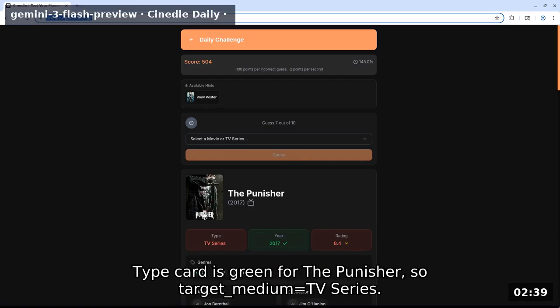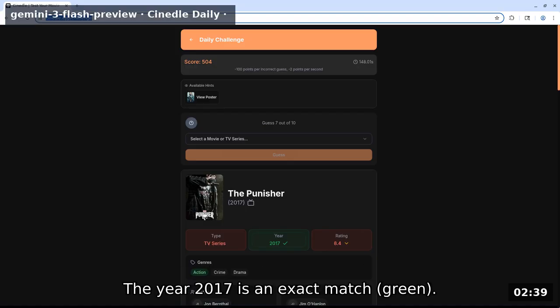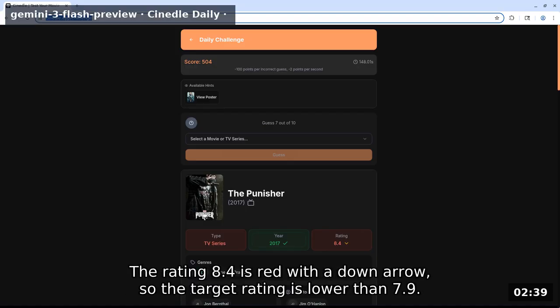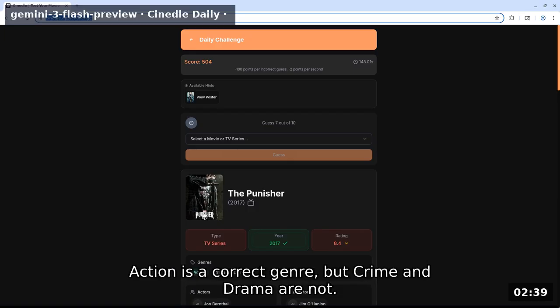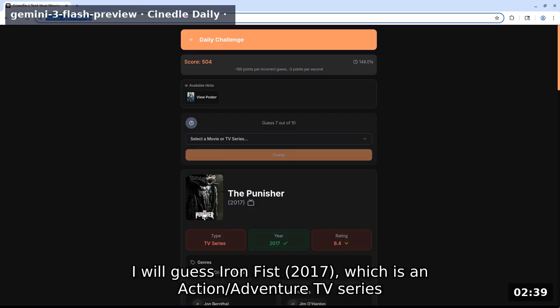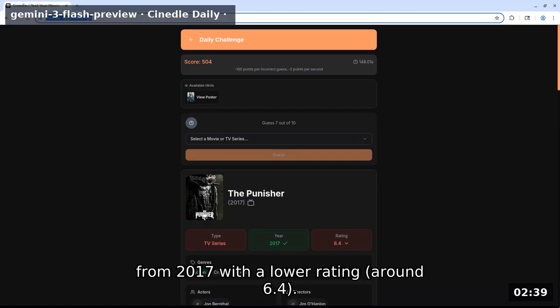Type card is green for The Punisher, so target medium equals TV series. The year 2017 is an exact match, green. The rating 8.4 is red with a down arrow, so the target rating is lower than 7.9. Action is a correct genre, but crime and drama are not. I will guess Iron Fist 2017, which is an action/adventure TV series from 2017 with a lower rating around 6.4.